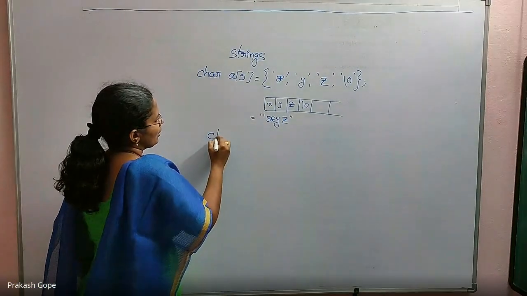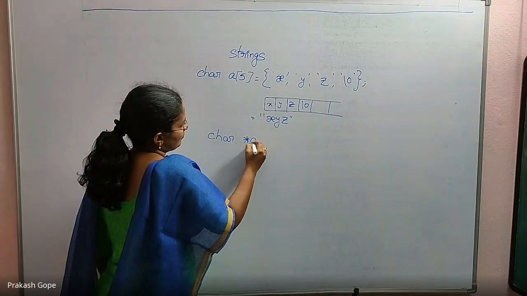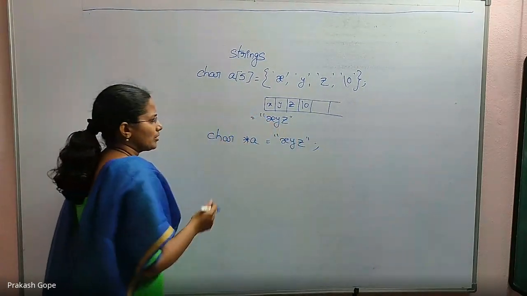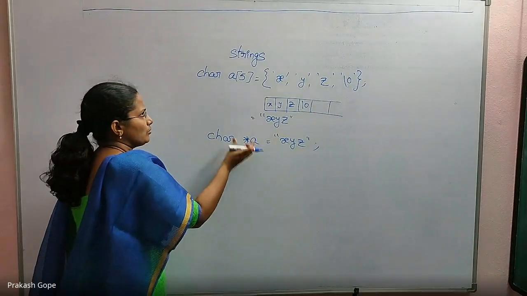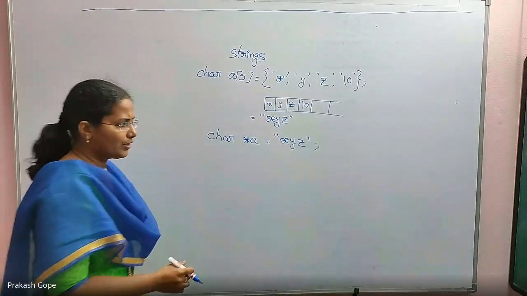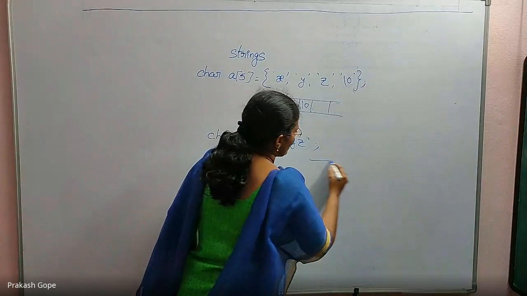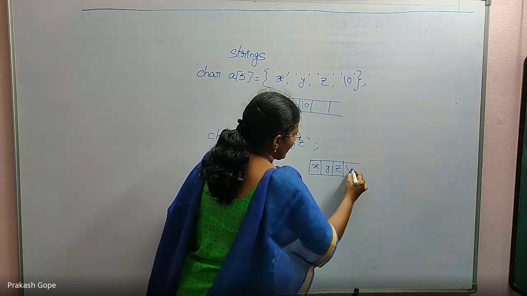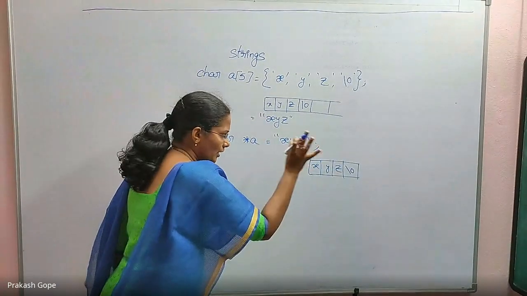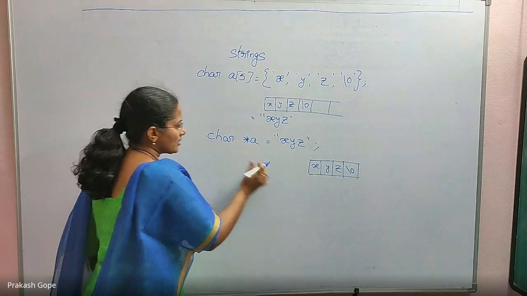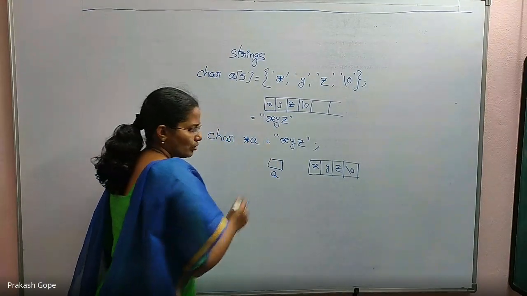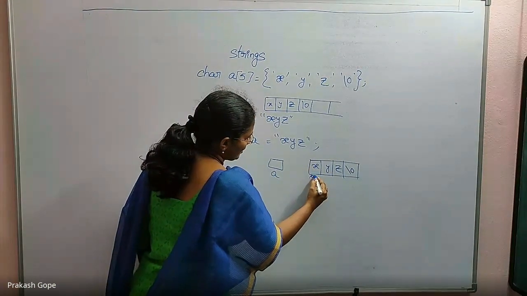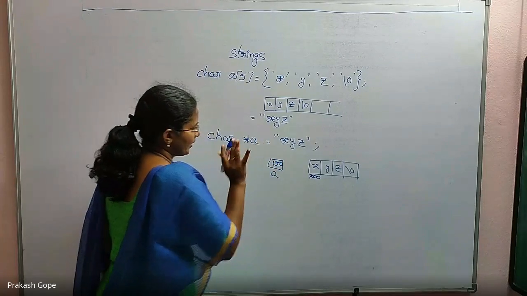Even if you go for char star A is equal to double quotes XYZ, this is also the same thing. Only thing is you are not asking to allocate this 5 bytes of data. For XYZ, how much data is needed? Only this much: X, Y, Z, and a null character is appended. This is automatically done. And this is your declaration, char star A, only one pointer to hold the address of a character. This is a character, and this address is 1000, and the 1000 is held by A.